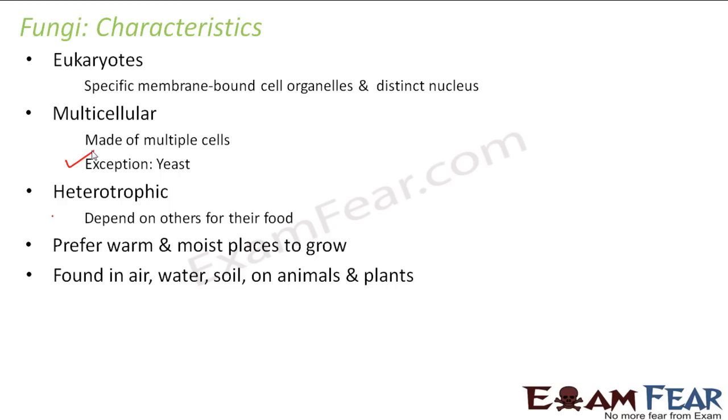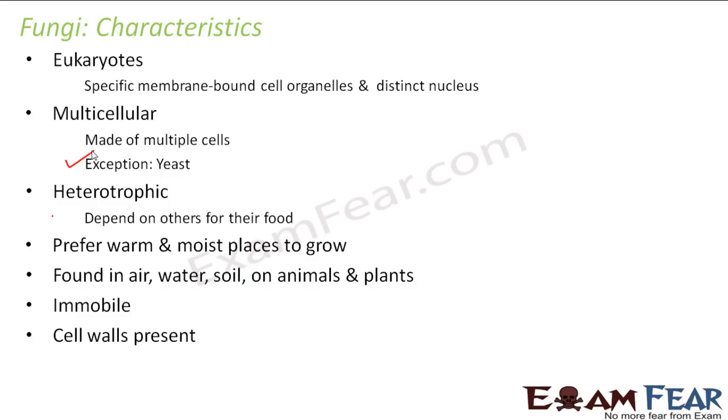They are found in air, water, soil, on animals and plants. So again, bacteria, fungi, these are such organisms which can be found almost in all kinds of places. They are immobile, that is, they do not move from place to place. So they are stagnant at one place. And that is the difference between the fungi and the slime molds. And that is why slime molds were not put under fungi, but they were put separately under the Protista kingdom.